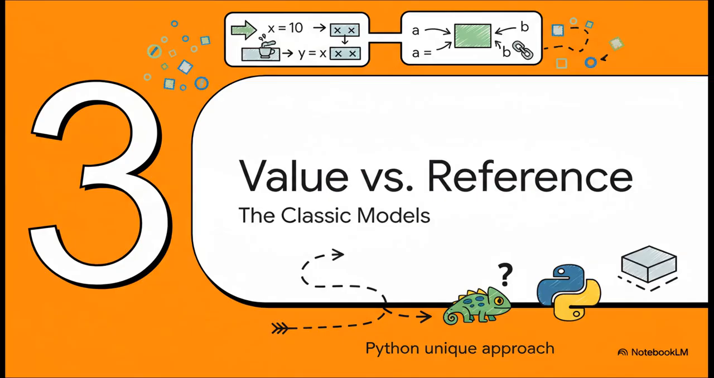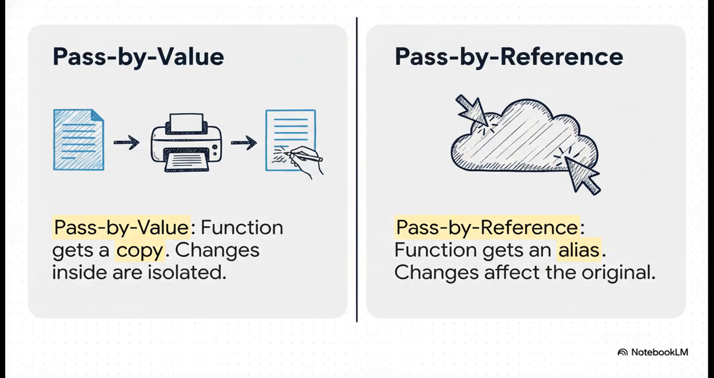Okay, so with that core concept in our heads that names are just labels for things, let's do a quick look at the two classic models that other programming languages use. Understanding these is going to make Python's unique approach really stand out. Right, so in a pass-by-value world, the function gets a complete copy of the data. The best way to think about it is like photocopying a document. Whatever you scribble on that copy, well, it doesn't change the original one back on your desk.